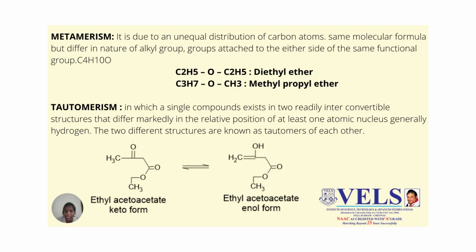The two different structures are known as tautomers of each other. For example, ethyl acetoacetate keto form is converted into the enol form, and the enol form is again converted into the keto form. It is a reversible reaction. This is called tautomerism.